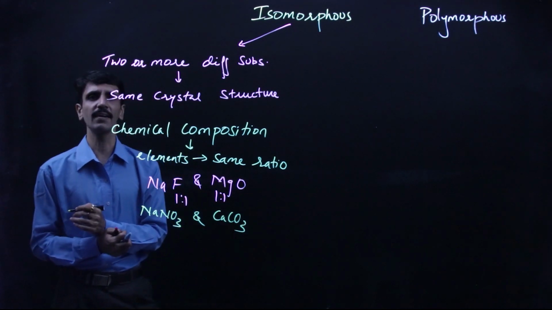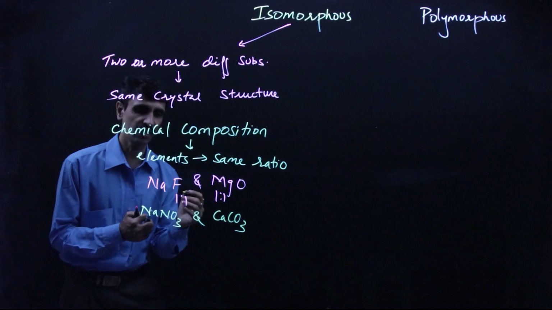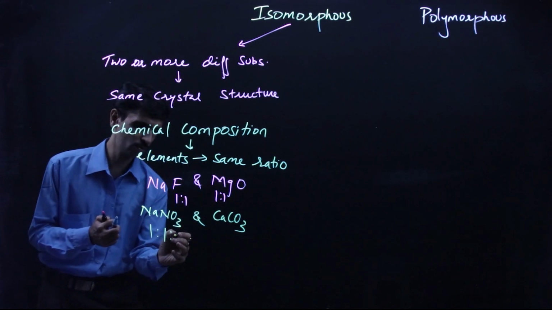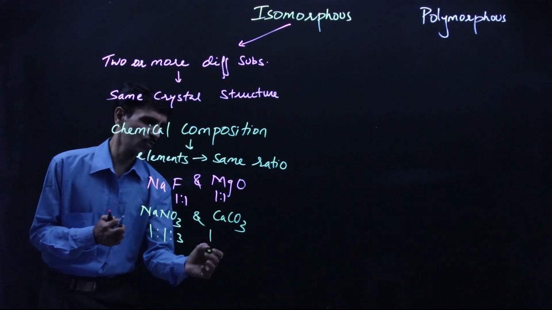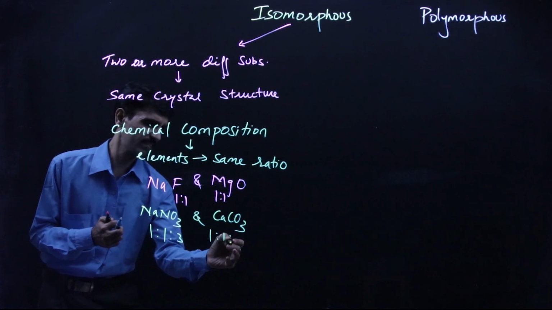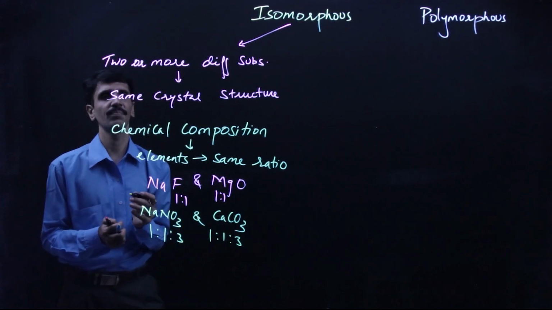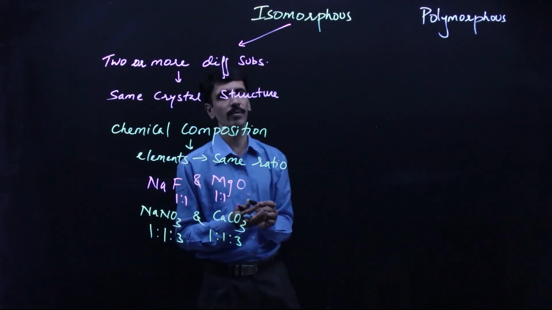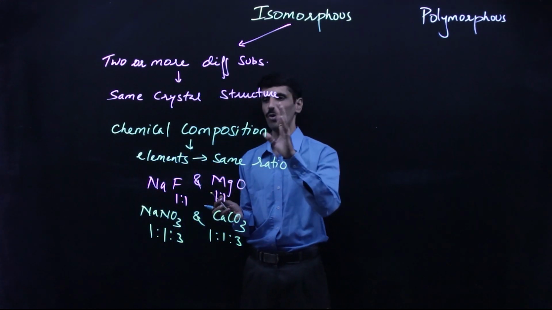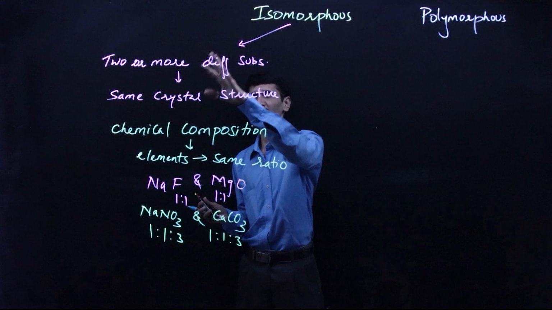So here also you can see that the proportion is going to be the same, 1:2, 1:3. Ca is 1, carbon is 1, oxygen is 3. So 1:2, 1:3. So the chemical composition is going to be what? Same.